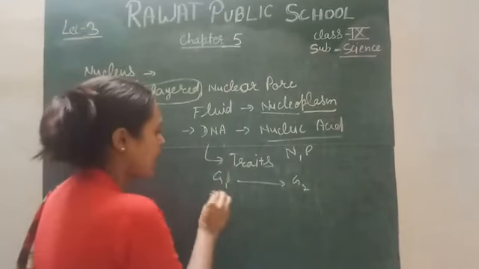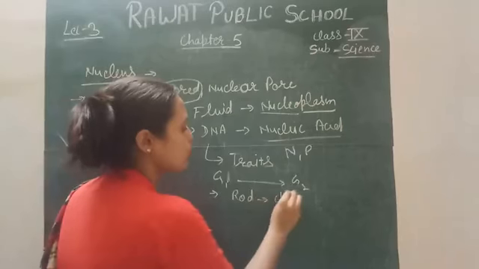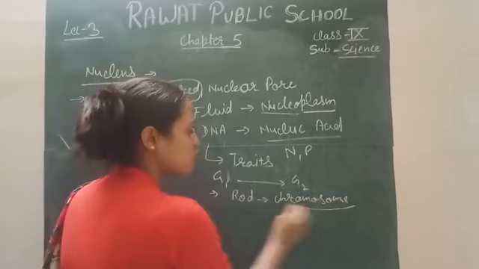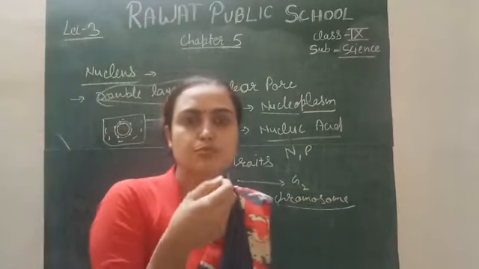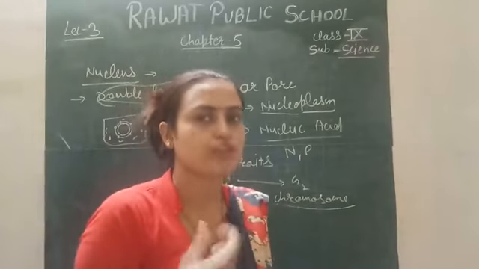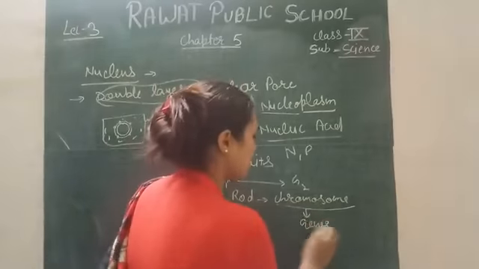DNA has a rod-shaped structure called a chromosome. These chromosomes consist of minute structures, the basic units, called genes.